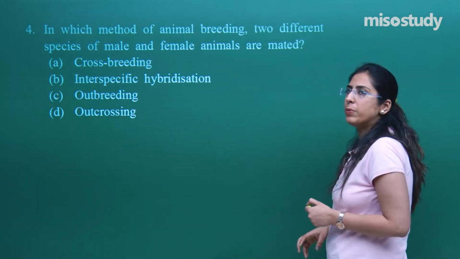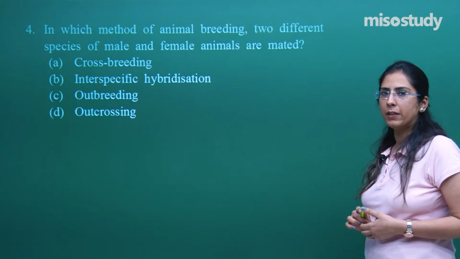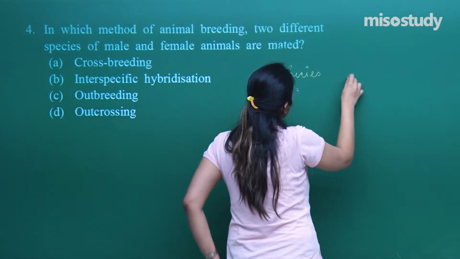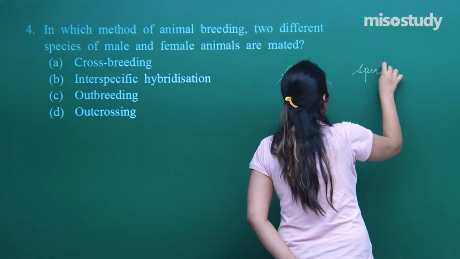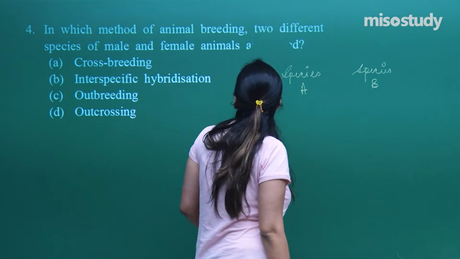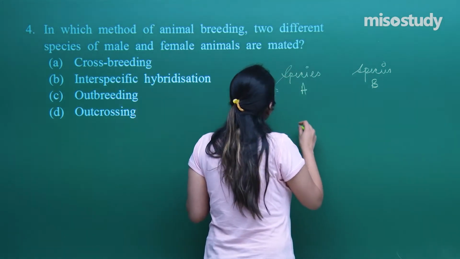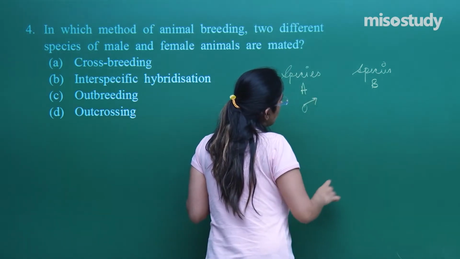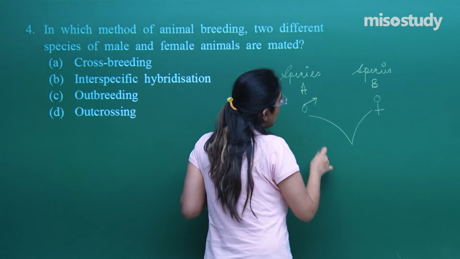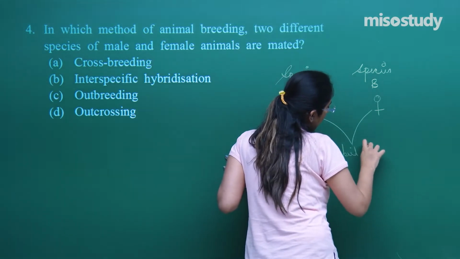Now, they are saying we have two species, species A and species B. Suppose I have a male of species A and a female of species B. I prepare one breeding experiment and what I will get is a hybrid, a hybrid of A and B.